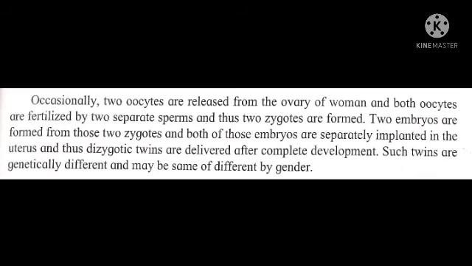So students, what are dizygotic twins? What happens occasionally? Two oocytes are released from the ovary of the woman and those two oocytes are fertilized by two separate sperms, that is from two different sperms, and thus two zygotes are formed. Two embryos are formed from those two zygotes and both of those embryos are separately implanted in the uterus and thus dizygotic twins are delivered after complete development. Such twins are genetically different and may be the same or different by gender.